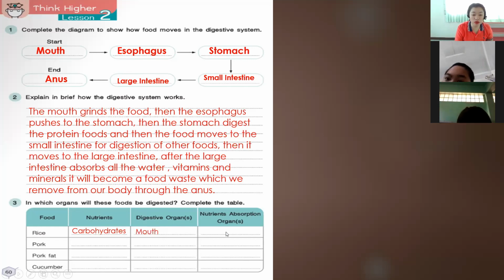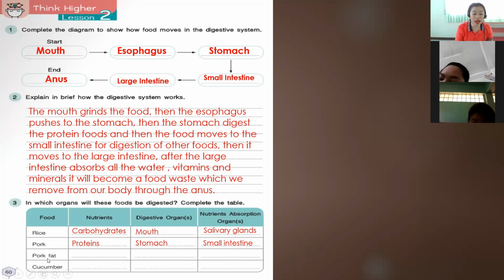Nutrients absorption organ is the salivary glands. Okay, next is pork. The food is pork. We get proteins. Okay, digestive organ is the stomach. Nutrients absorption organ is the small intestine.